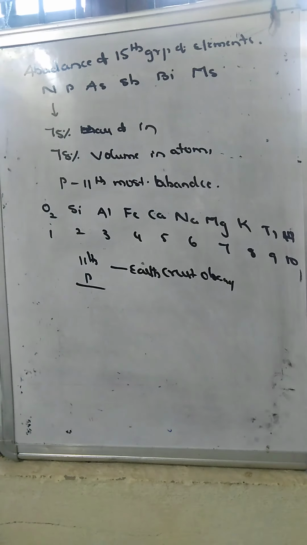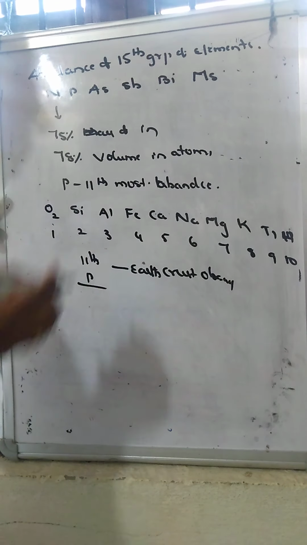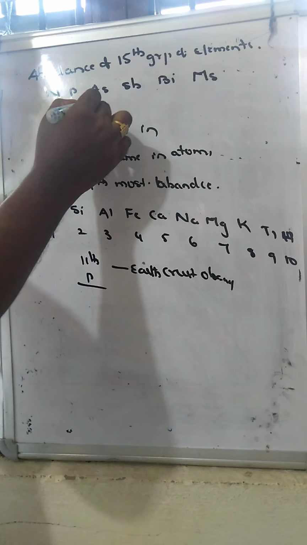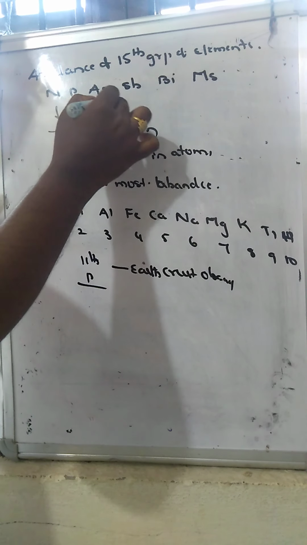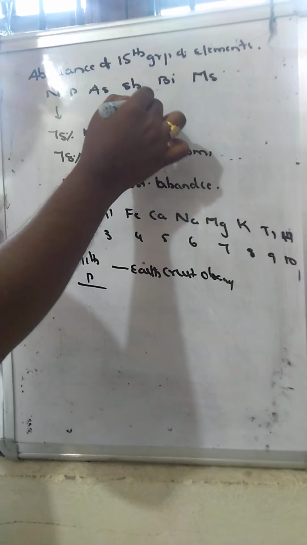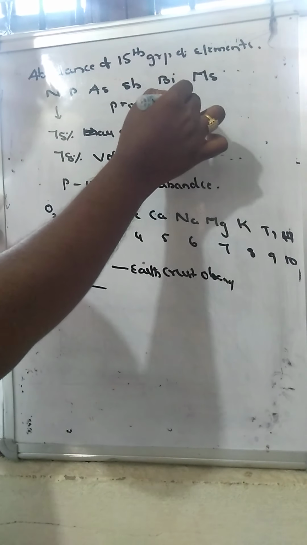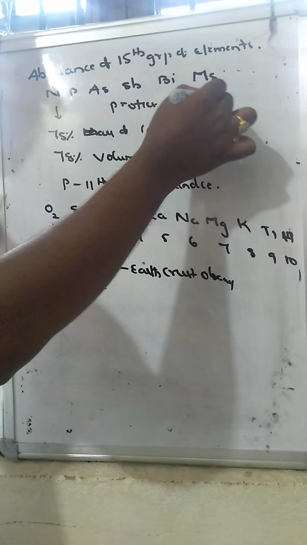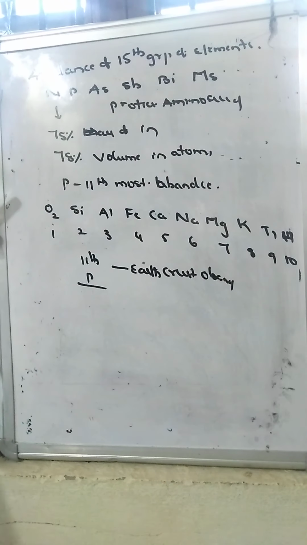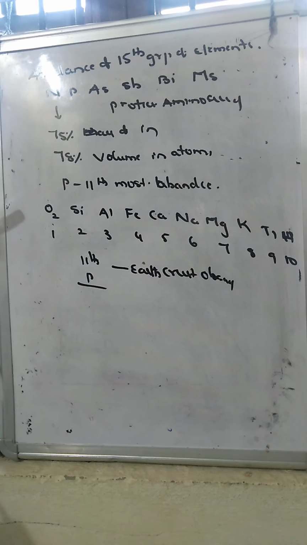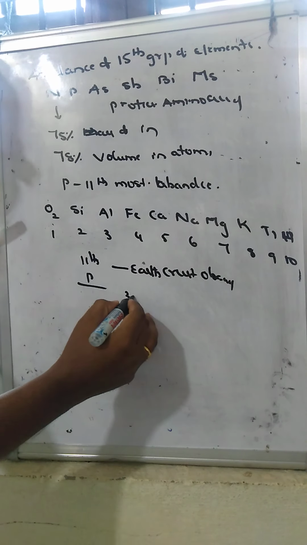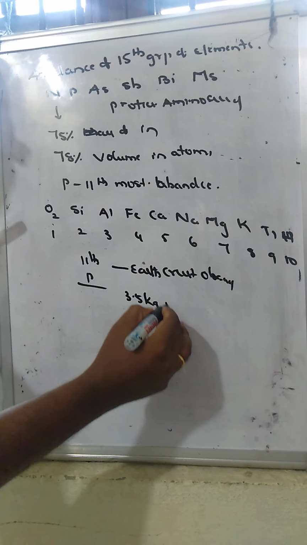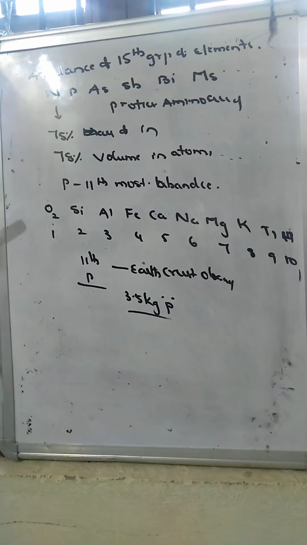Nitrogen plays a major role in the preparation of DNA, RNA and proteins. So these are mainly present in the form of proteins and amino acids. Phosphorus is also present mostly in our body; about 3.5 kg of phosphorus is present in various forms.